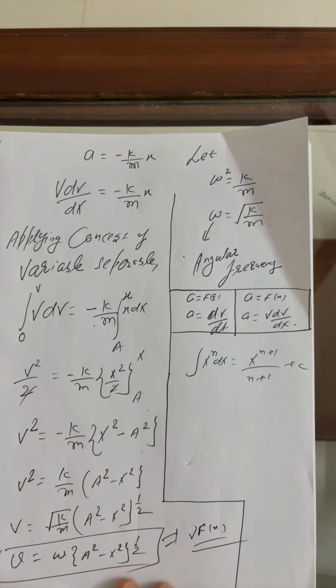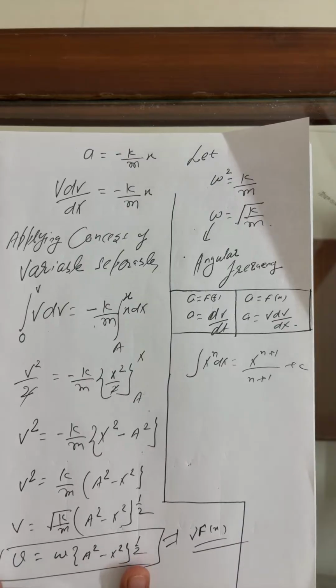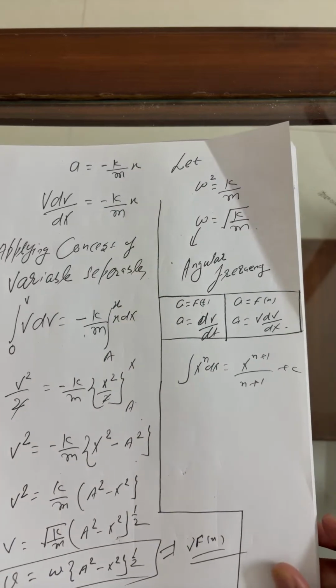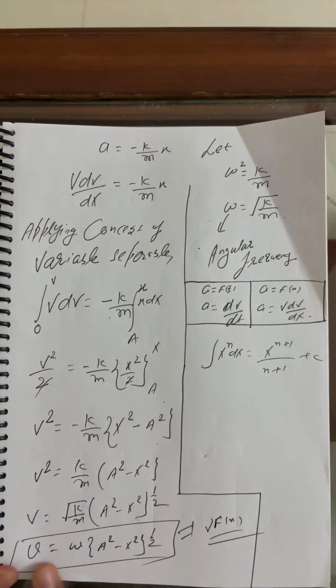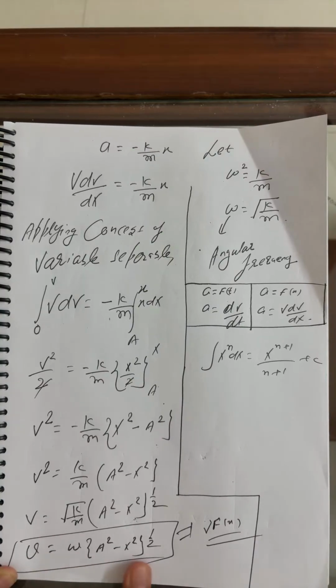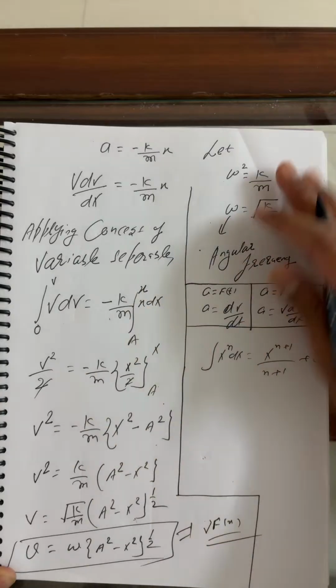But what did we get finally? v as a function of x. v is equal to omega times (a square minus x square) to the power what? 1 by 2. Yes.